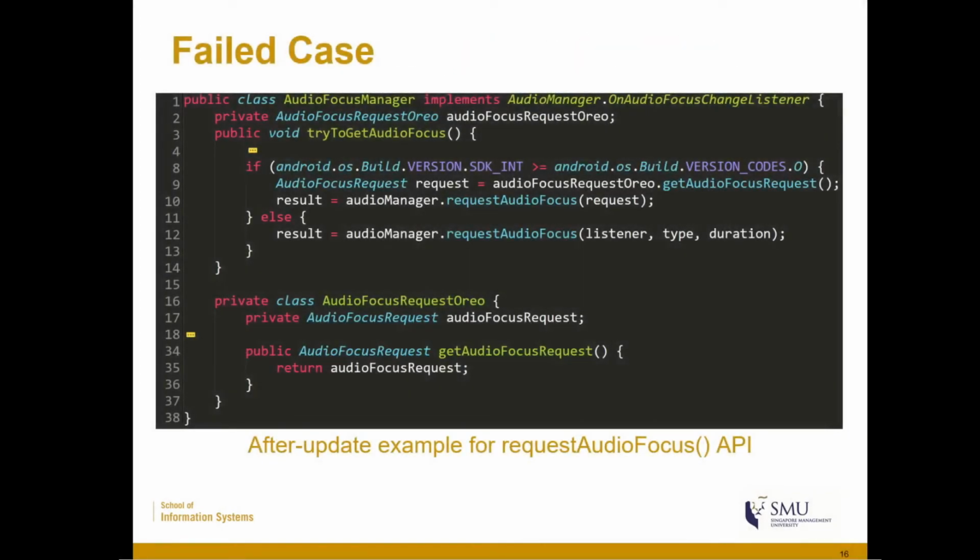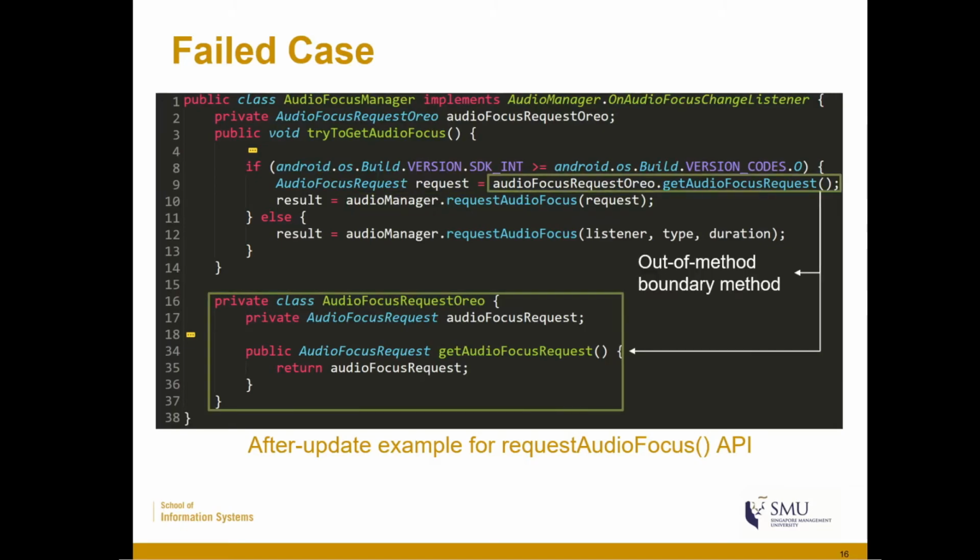The main limitation of CocciEvolve is its incapability to resolve the values of out-of-method boundary variables. This problem occurs because CocciEvolve only works in a method scope. In this after update example of the request audio focus API, we can see in line 10 the updated API. This updated API uses the variable request in line 9 as its argument. However, the request variable is created from the getAudioFocusRequest method of the AudioFocusRequest object. This object and its method are located outside of the try-to-get-audio-focus method, which is the method scope CocciEvolve is currently working on.